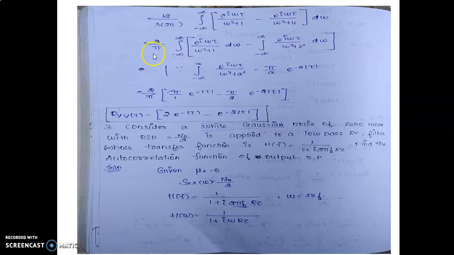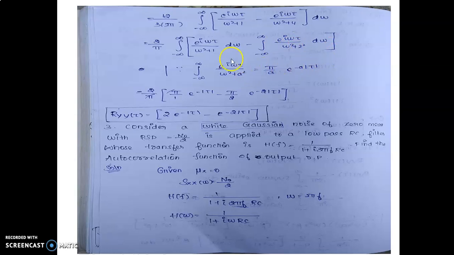We get 2 divided by pi. Cancel that, and we get the answer: 2 divided by pi, integral from minus infinity to plus infinity of e^(i omega tau) divided by (omega squared plus 1) d omega, minus the integral from minus infinity to plus infinity of e^(i omega tau) divided by (omega squared plus 2 squared) d omega.